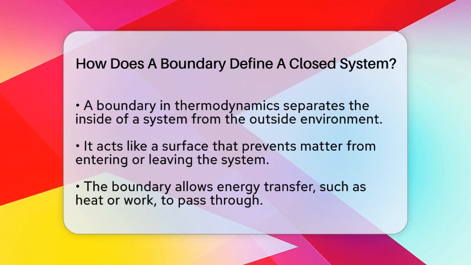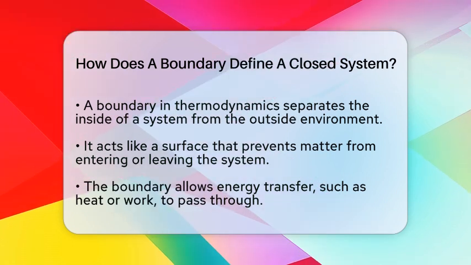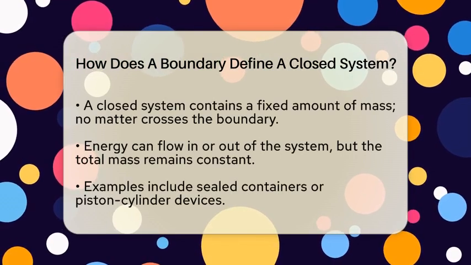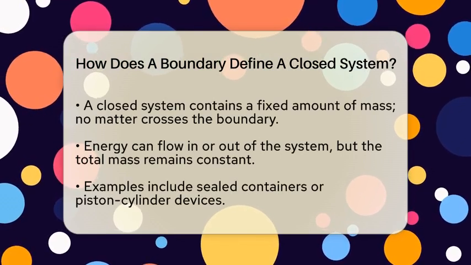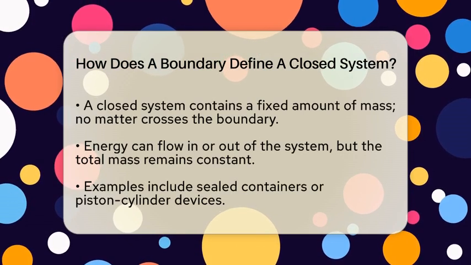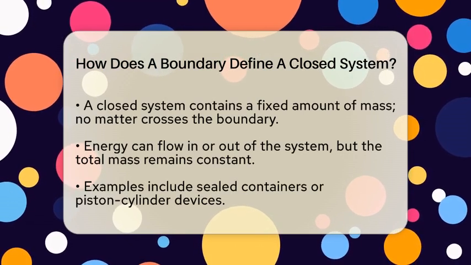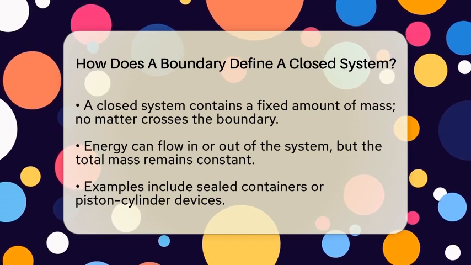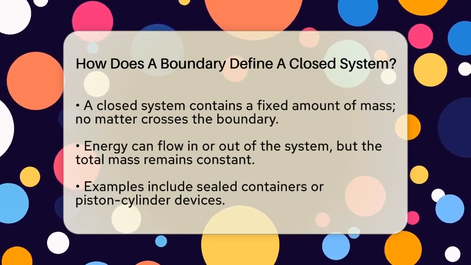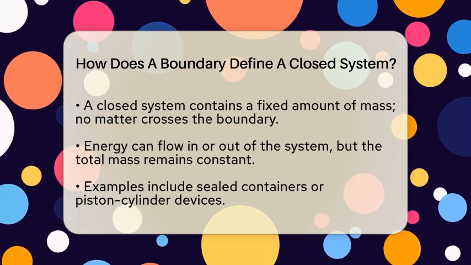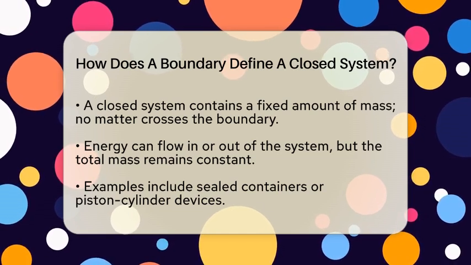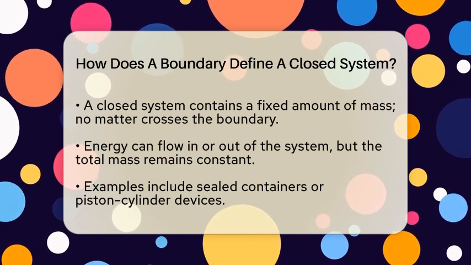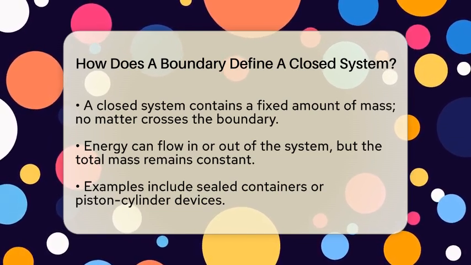In thermodynamics, a closed system contains a fixed amount of mass. No matter can enter or leave through the boundary, but energy can still transfer in or out. For example, heat can flow into or out of the system if the boundary allows it. Similarly, mechanical work can be done on or by the system, like pushing a piston. The boundary can be a solid wall, like the sides of a sealed container, or an imaginary surface drawn around a volume of gas. The key point is that the boundary is permeable to energy but not to matter.